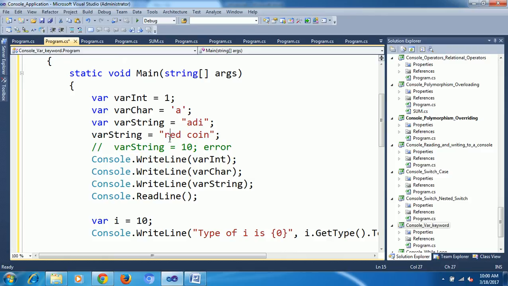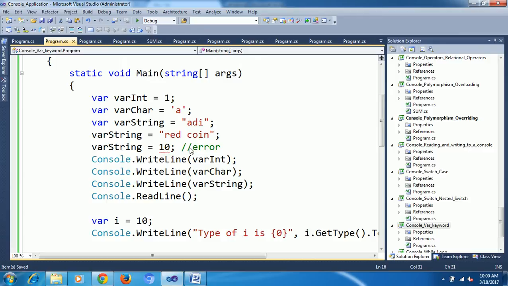First var is accepted as an integer value, and second I gave a character type, afterwards string.